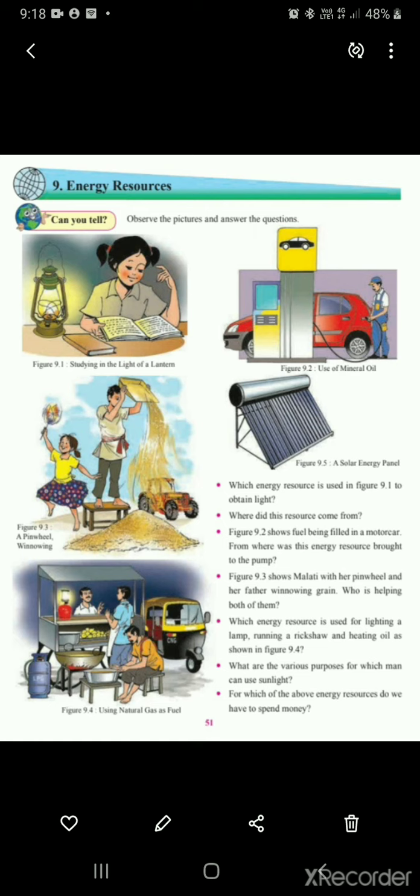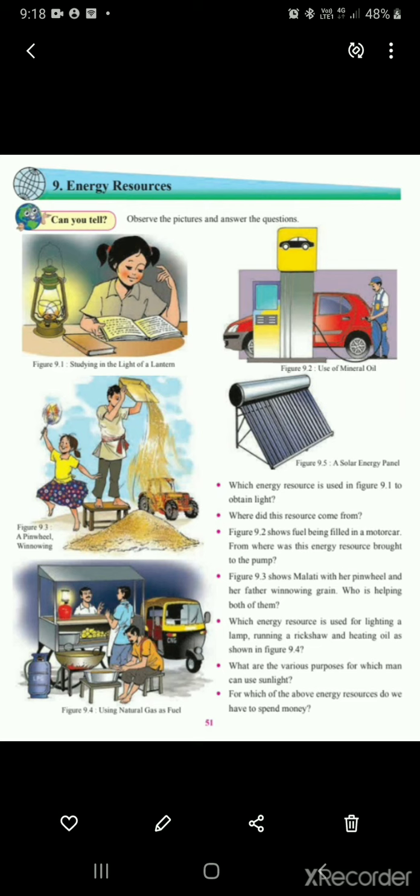Okay, and the third picture is a pinwheel as well as a winnowing. So here the wind is being used for throwing the dirt which is there in the grains, as well as to move this pinwheel the wind is being used. As well as here the LPG is being used in the fourth picture, using of natural gas as a fuel. So here the LPG is being used for cooking. And the fifth one is the solar energy panel. The sunlight has been used to convert into electricity, right? So here the solar energy panel picture has been given.